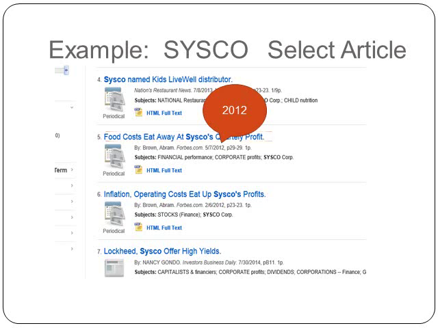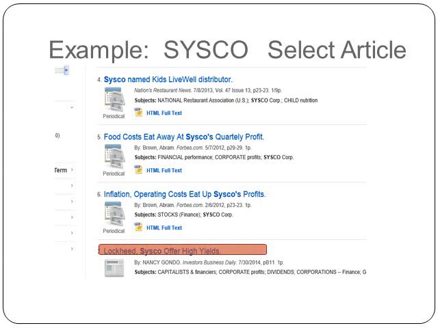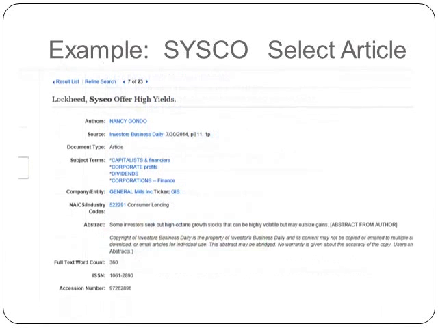And then I see below that this one, where they're offering high yields to their investors, and that's 2014. Well, that intrigues me, that they are now profitable, because I'm not sure I want to work for a company that's losing money. So I click on the link, that's my choice, and I see this. And here on the top, the very top part, I have everything I need to create my citation for my reference list. So let's do that.